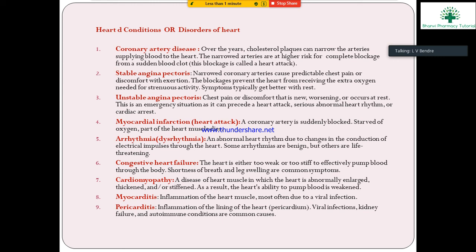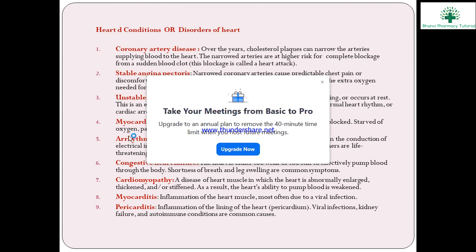The diameter decreases compared to the normal coronary artery, and the cholesterol flakes narrow the arteries. The supply of blood to the heart becomes very low compared to normal, so more pressure is created by the heart.